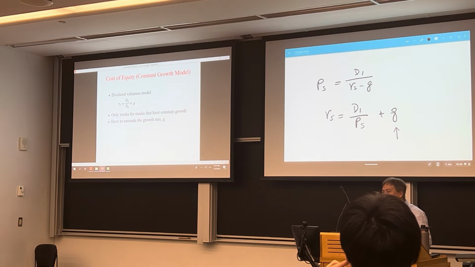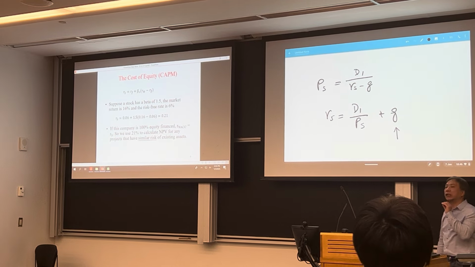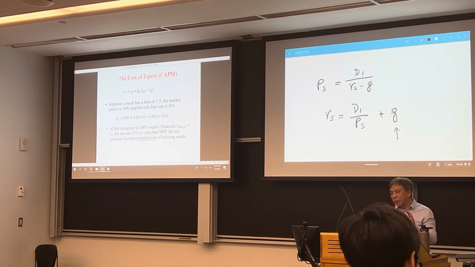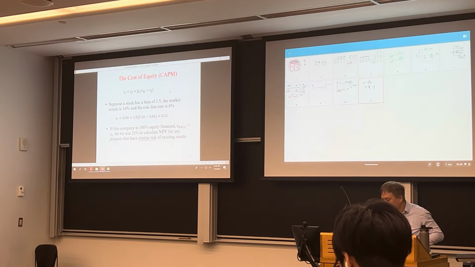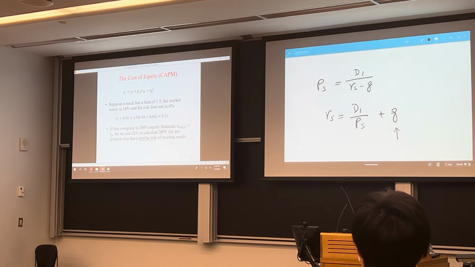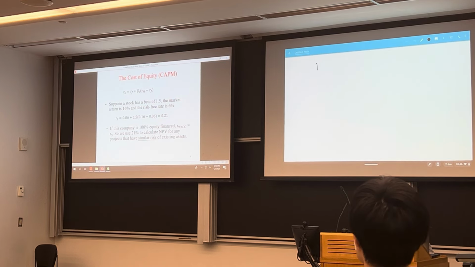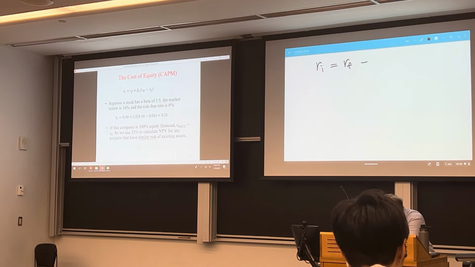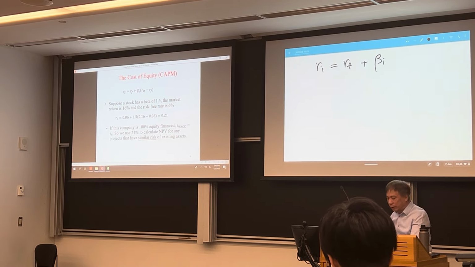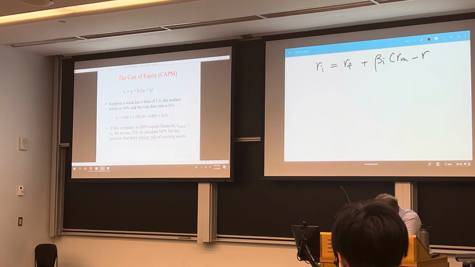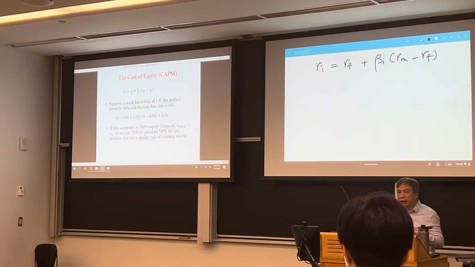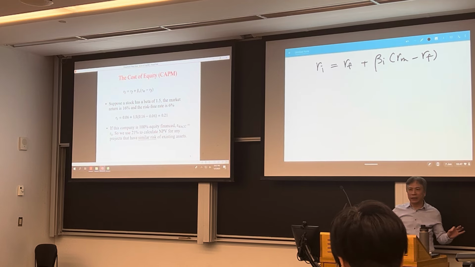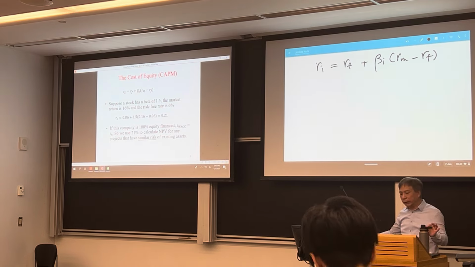All right? So that's why in this course, we use the capital asset pricing model, CAPM. Now the CAPM model said the required return of any security is equal to the risk-free rate plus the beta of that security times market risk premium. That's what you learn in B10, right? Theoretically, this should hold for all risky assets in this world, right?